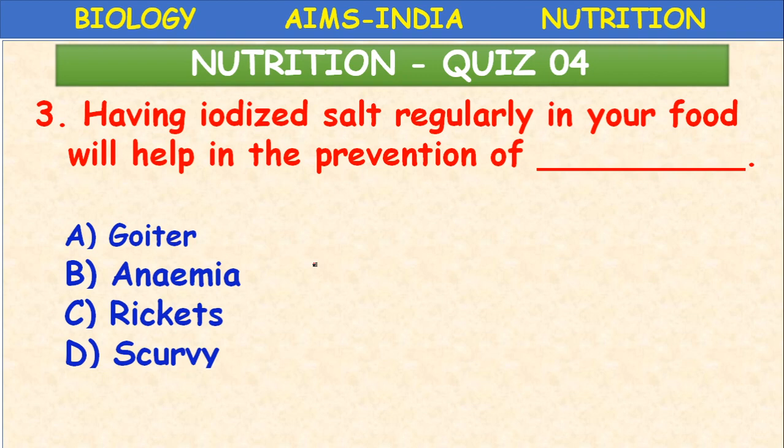These are the most important minerals. Okay, so iodine is available in the form of iodized salt, isn't it? When we are not taking iodine regularly, it will lead to a disease called goiter, which you have studied in your lower class. Enlargement of thyroid gland. Okay, swollen neck is a symptom of goiter.